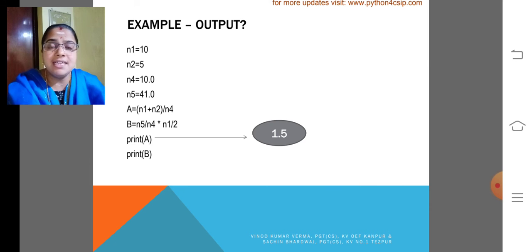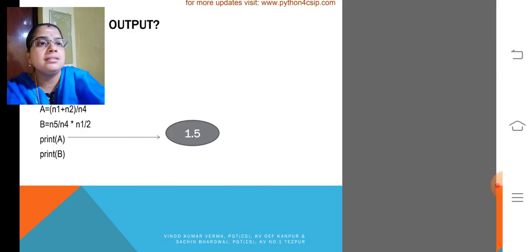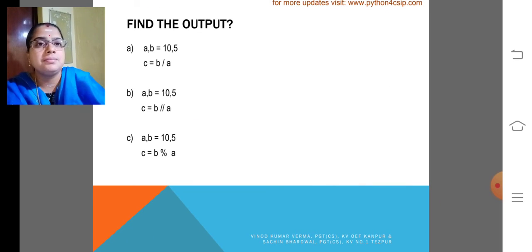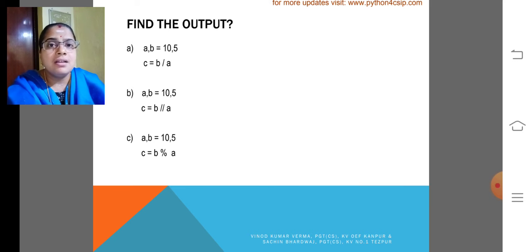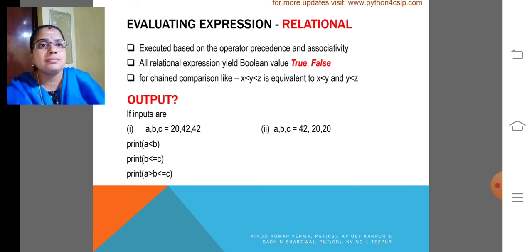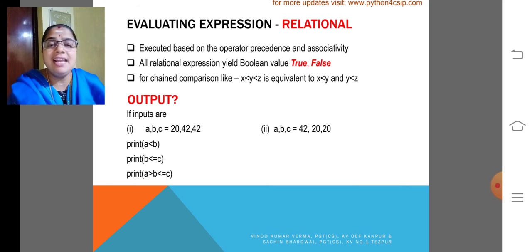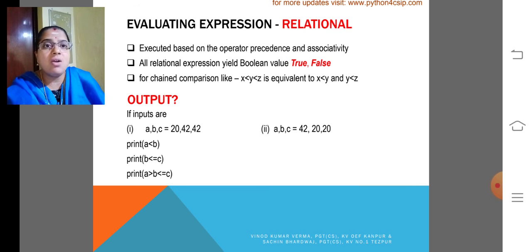We had already discussed implicit type conversion in the previous module. My dear children, please take a notebook, or you can do this example program in your PyDroid and know how the implicit type conversion happens. Evaluating expressions, relational. How the relational operations happen. Executed based on the operator precedence and associativity again. All relational expressions yield a Boolean value, true or false.